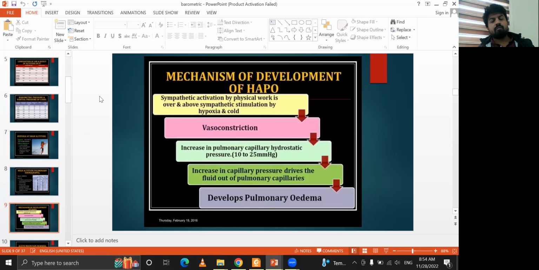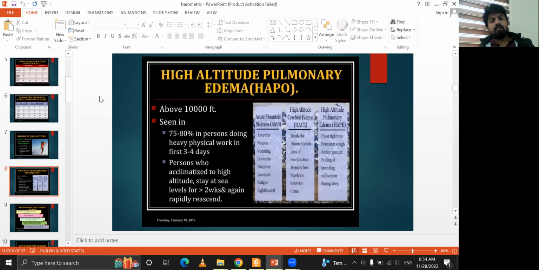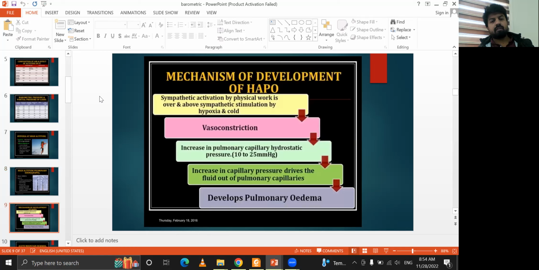This is the mechanism of high altitude pulmonary edema: sympathetic activation, after that vasoconstriction, after that increased capillary hydrostatic pressure, which drives fluid out of the pulmonary capillaries and develops pulmonary edema.